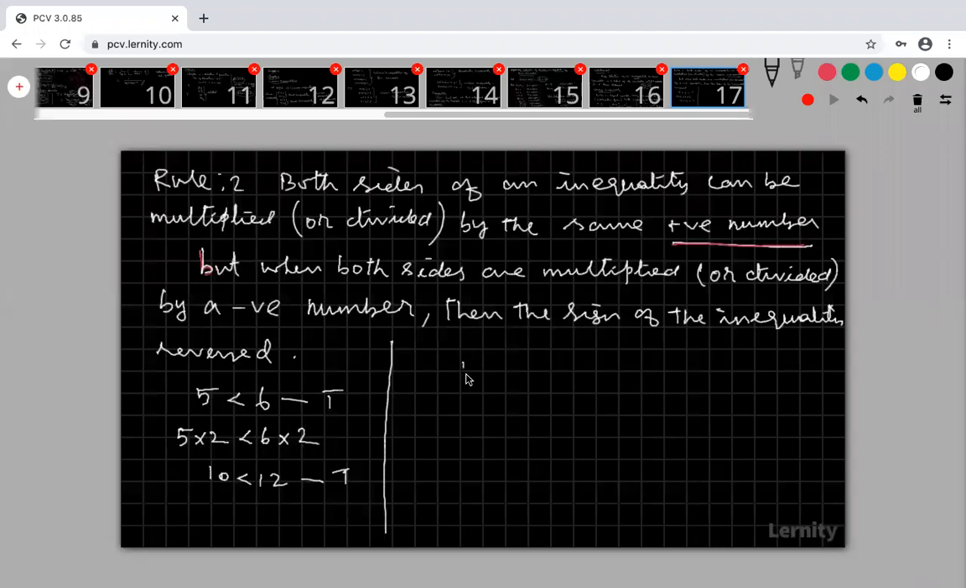Okay, now come to the negative number. Suppose 5 less than 6. I am multiplying by minus 2. Instead of a positive number, I am taking a negative number, multiplying both sides by minus 2. I am getting minus 10 here and minus 12 here. When I multiply by minus 2, I get minus 10 and minus 12. Is this true or not?